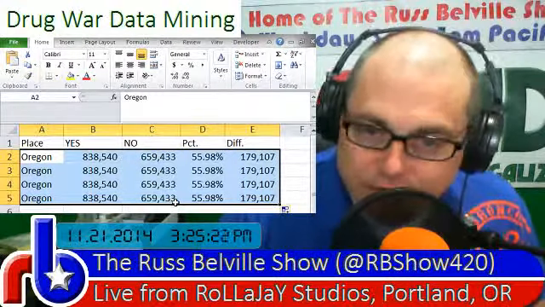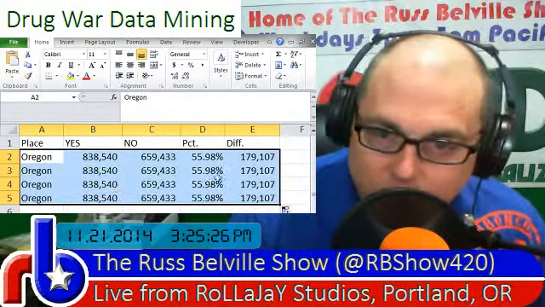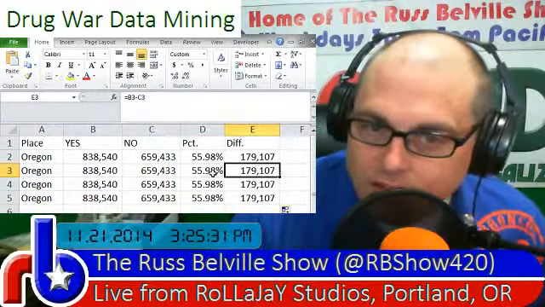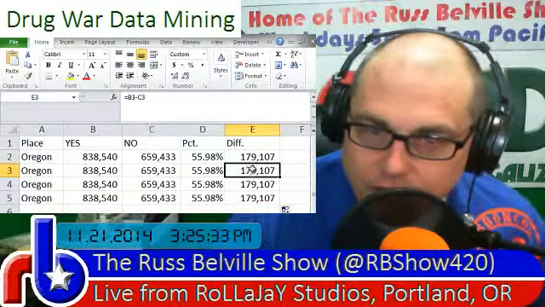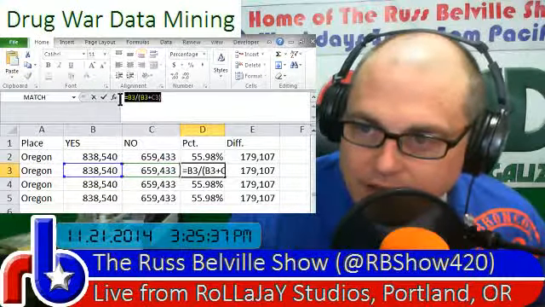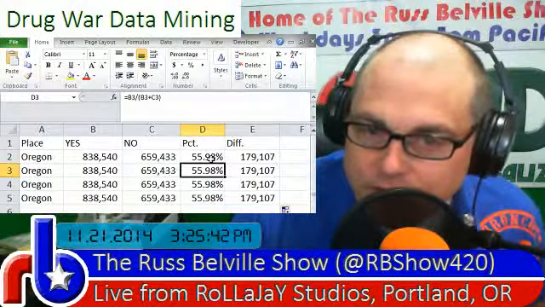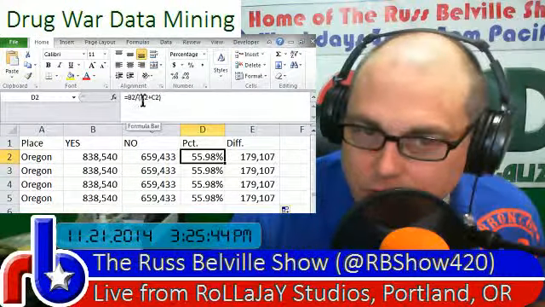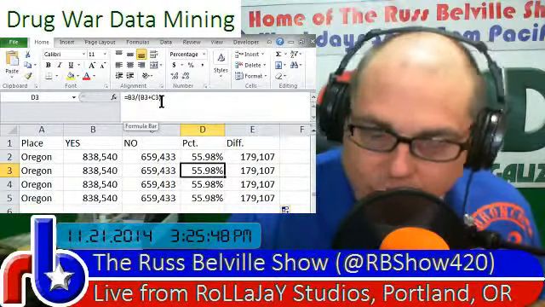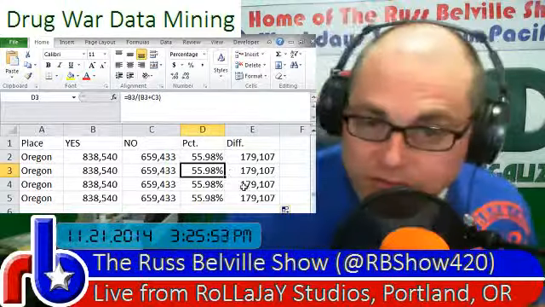Now it's just a matter of getting rid of the stuff you don't need. Be careful at this point because you don't want to lose these percentages or these differences because these are formulas. If you're never sure if they're formulas, just click on them and you can tell up there in this little spot that, yeah, that's a formula. Notice how the formula's changed. When it was in this cell, it was B2 and C2. But when it moved down a row, it's B3 and C3. Excel's smart enough to adjust those formulas to match whichever row it's in.